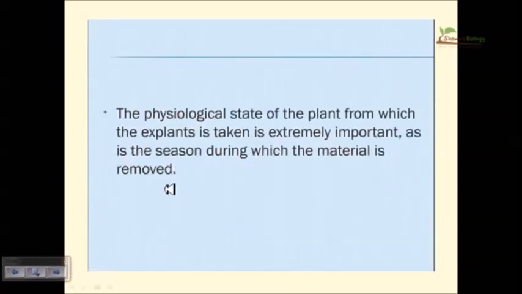Okay, now the physiological state of the plant from which the explant is taken is extremely important, because if the plant, or if the part of the explant which we introduce to go through the embryogenesis is somehow diseased, or it's not healthy, then the embryogenesis could be affected.